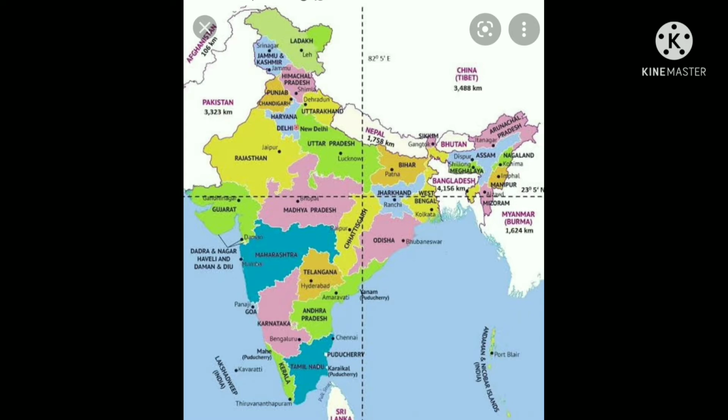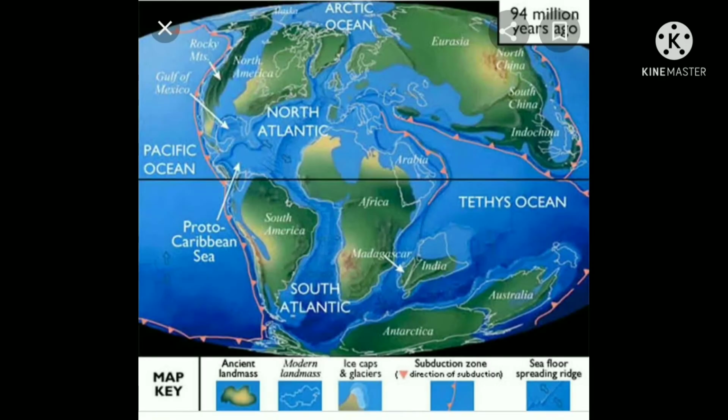Okay, children, it is very, very important, children. Southern part of India, the southern part of the peninsula, is part of Gondwana landform. Okay, children, I will ask a few questions on continental drift theory. Okay.